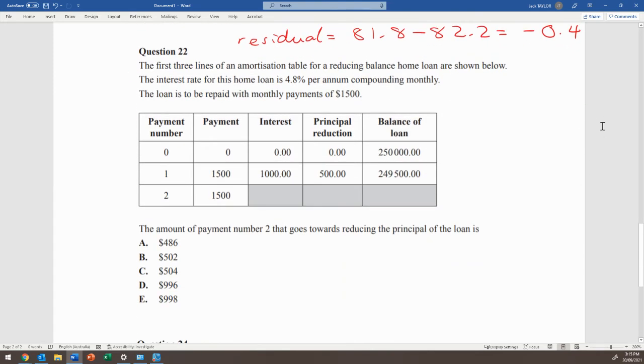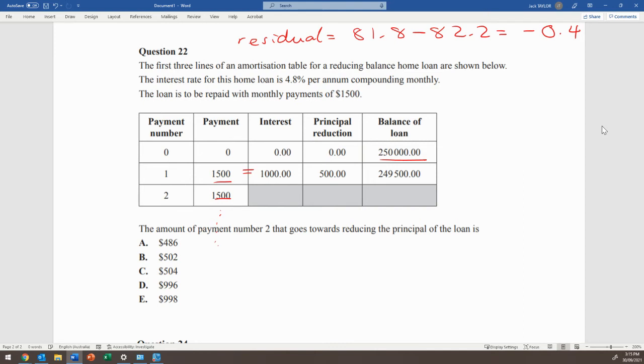Question 22. The first three lines of an amortization table for a reducing balance home loan are shown below. The interest rate for this home loan is 4.8% per annum compounding monthly. The loan is to be repaid with monthly payments of $1,500. All right, so we've got a table here. We've got a balance of $250,000, so we can see that here. And every month the payments are the same. We only see the first two, but when you continue these on, they stay the same.